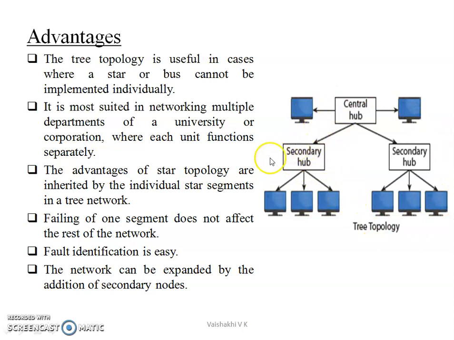Here, all the advantages of a single star topology can be attained in each segment of a tree topology. And failure in one segment does not affect the whole network. Here also fault identification is easy, and the network can be expanded by the addition of secondary nodes.